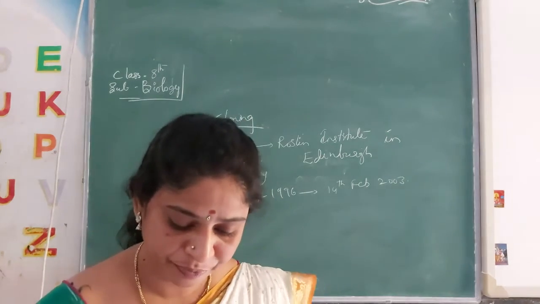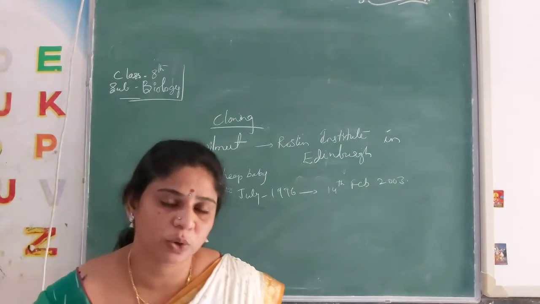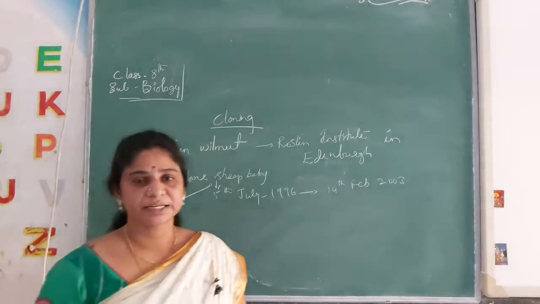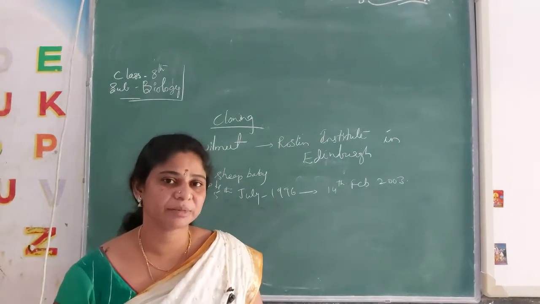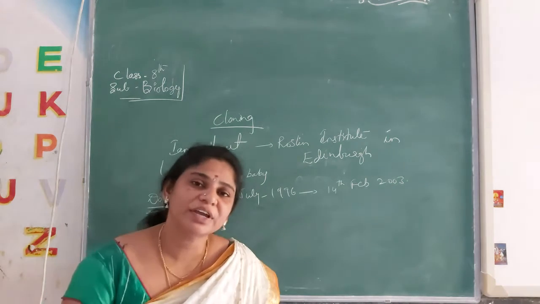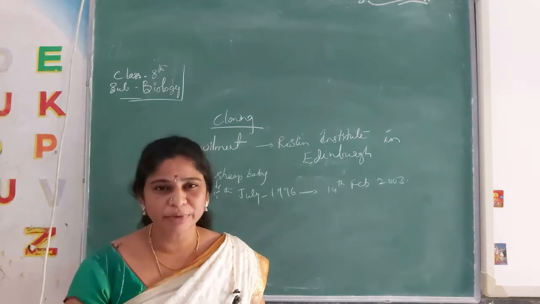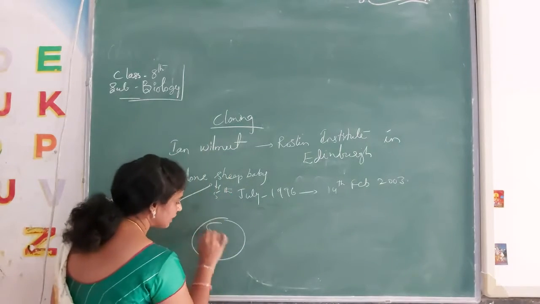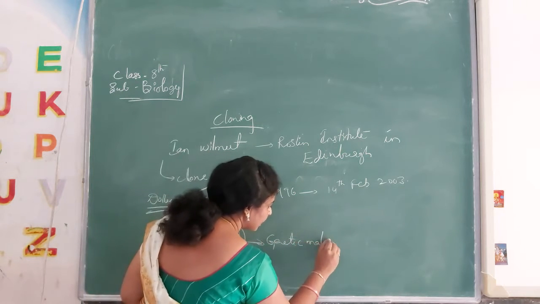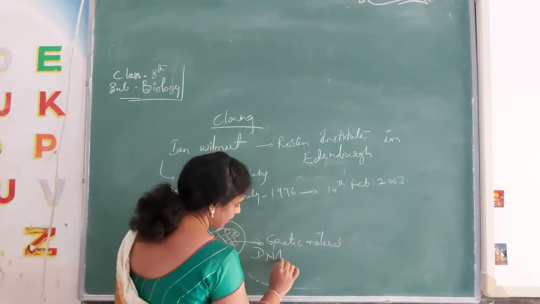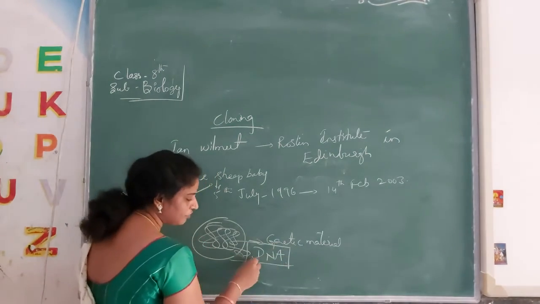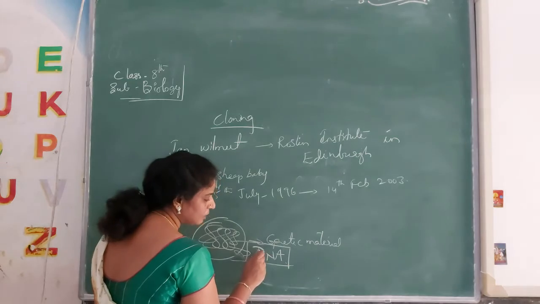Cloning is a process, see here. Nucleus is present in animal cells and plant cells, you know very well. In a bacterial cell DNA is present but it is naked. DNA technology means recombination of DNA. This is the nucleus, and in it genetic material is present. What is this genetic material? It is DNA. Chromosomes are present too, but those are not needed for you.